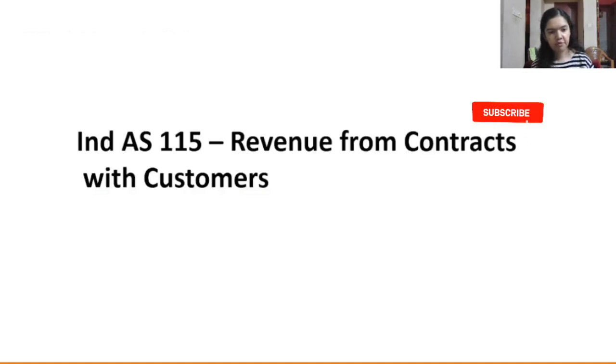So Ind AS 103, which relates to business combination, and Ind AS 110, which relates to consolidated financial statements, definitely a mandatory question will come from these two Ind AS. And then we have Ind AS 109, financial instruments. From this also one question will come. Usually question number 2A is asked from financial instruments.